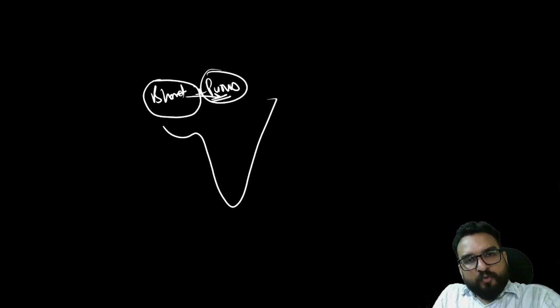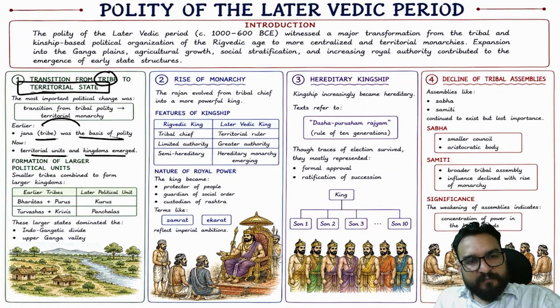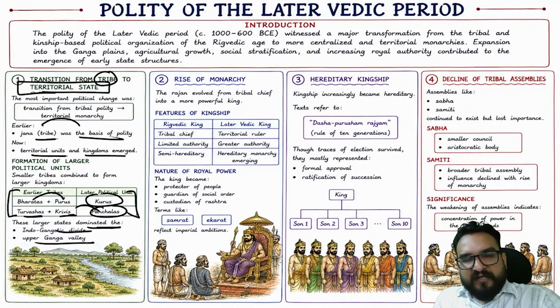So Bharatas and Purus will now be known as Kurus, and the Kurus have dominance in this northwestern part in the later Vedic period. So they formed large states, like Bharata, Purus, Kurus, Turvasas and Krivis, Panchalas. Keep these two names in mind. These larger states dominated the Indo-Gangetic divide and the Upper Ganga Valley as well.